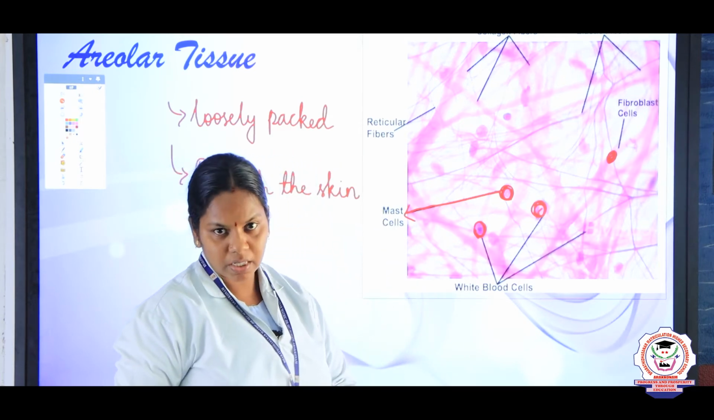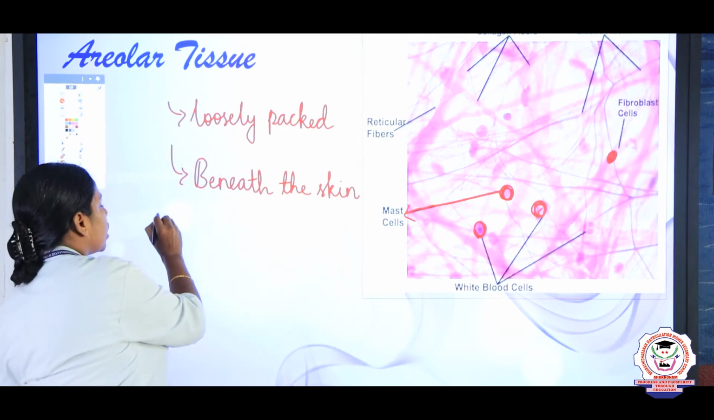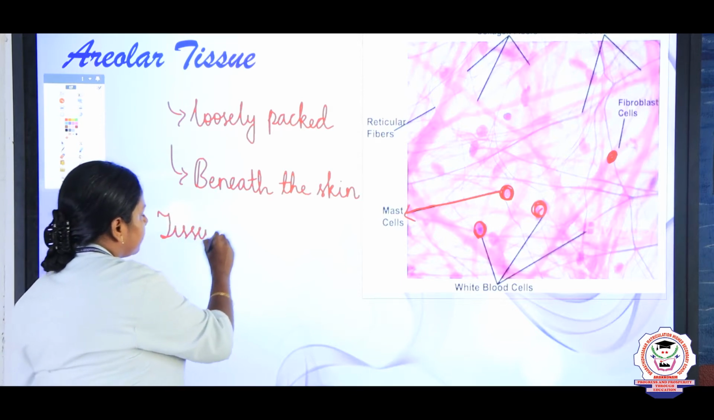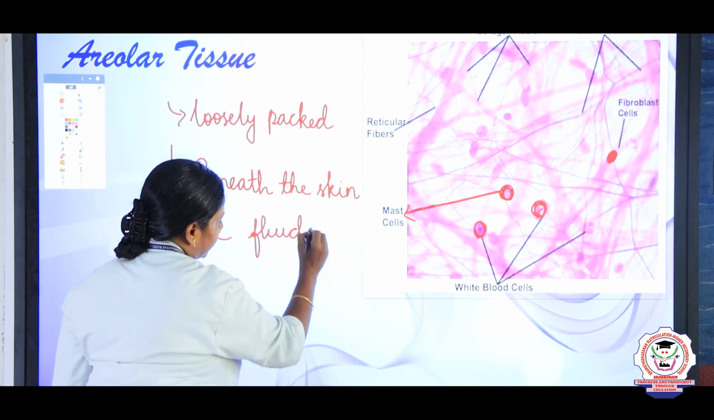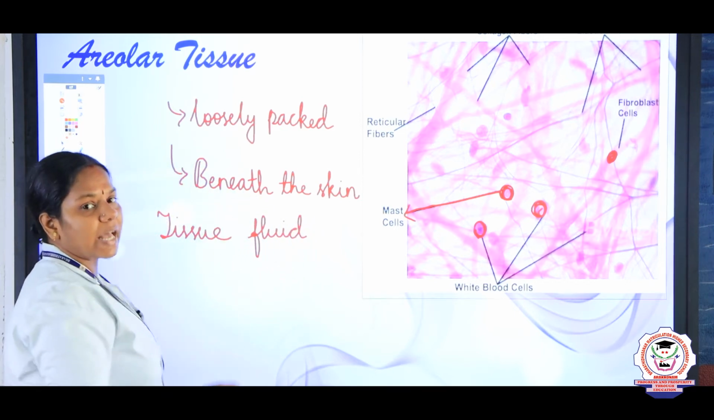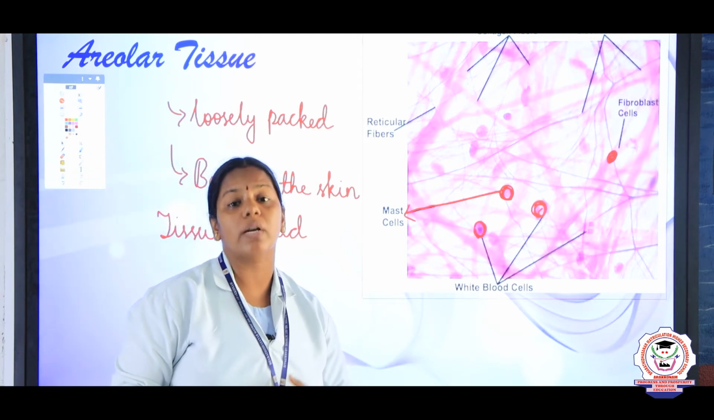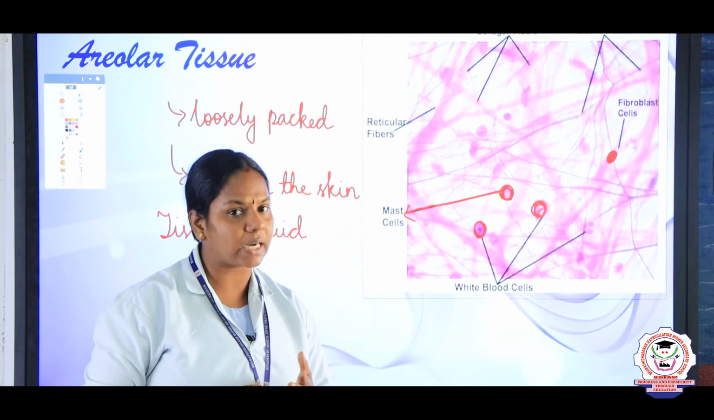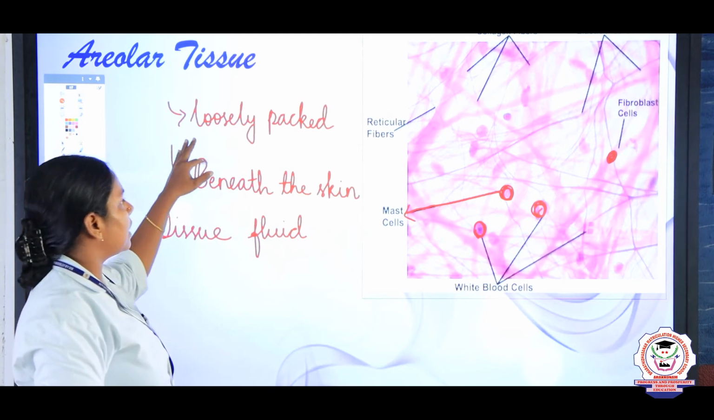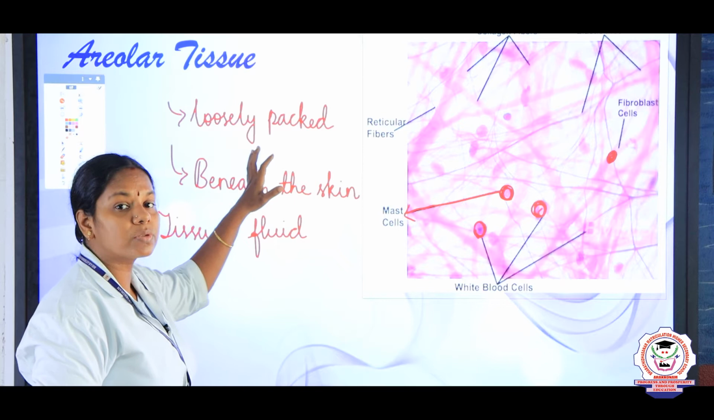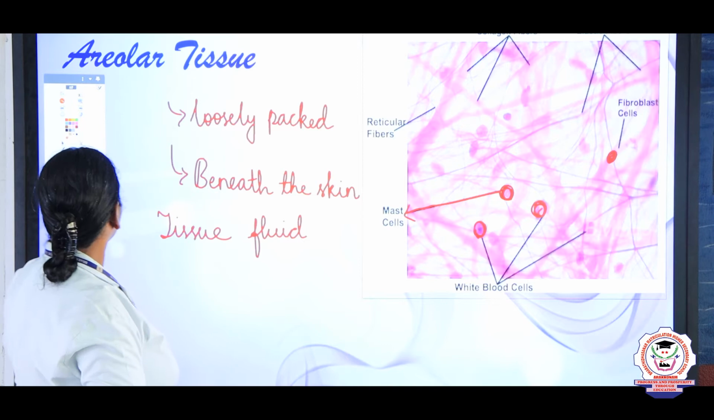Here the ground substance is semi-fluid, and hence we can call this areolar tissue also as tissue fluid. It is aptly called tissue fluid because of its nature. And what is the function of this areolar tissue? It is found beneath the skin, and it helps in the storage of water and minerals. Storage of water and minerals is the main function of this areolar tissue. So, what is the cell arrangement, children? It is loosely packed, and it is found beneath the skin. So, areolar tissue.